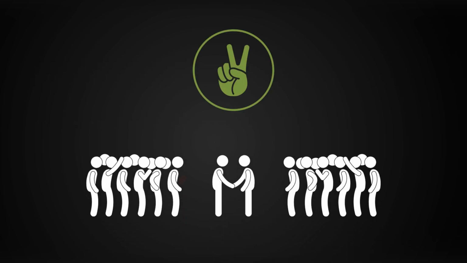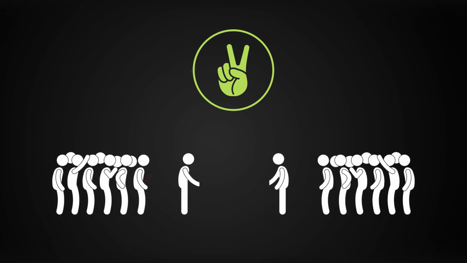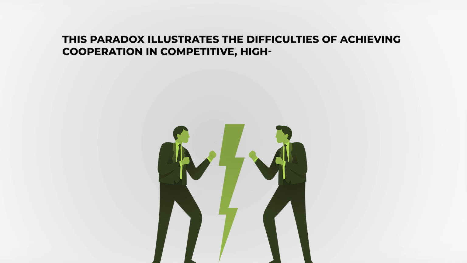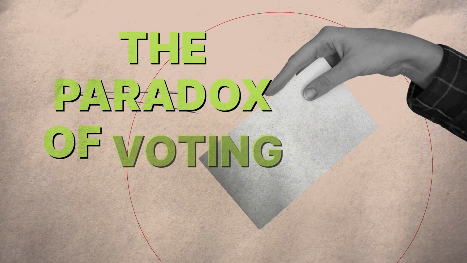Had both nations chosen to disarm, they could have achieved greater security and lower costs. However, due to mutual distrust, both continued stockpiling weapons, resulting in heightened tension and financial strain. This paradox illustrates the difficulties of achieving cooperation in competitive, high-stakes situations. It also translates into public policy, where mutual trust and collective action could lead to better outcomes for everyone.